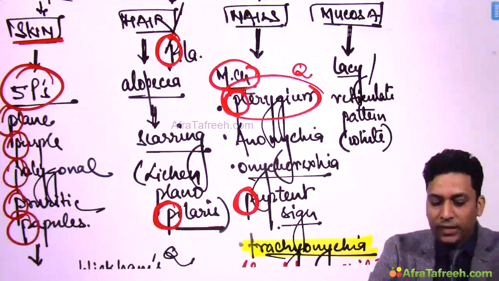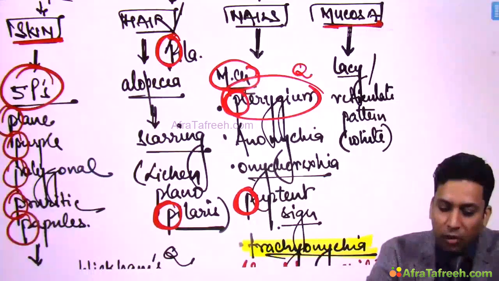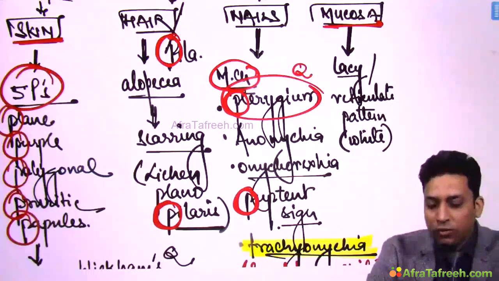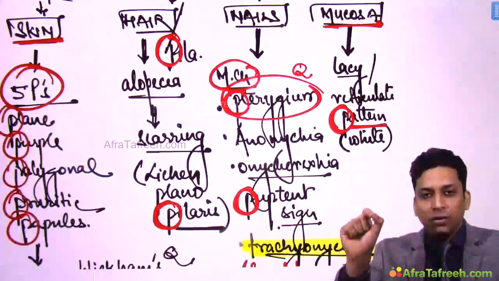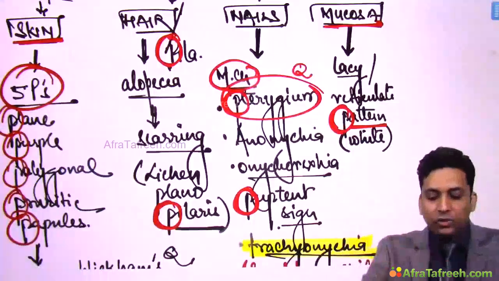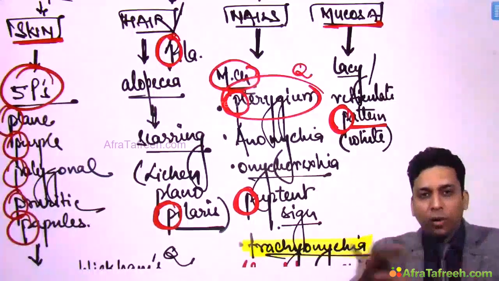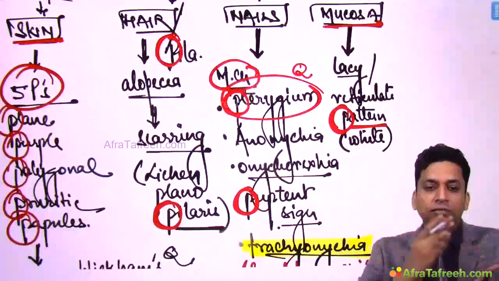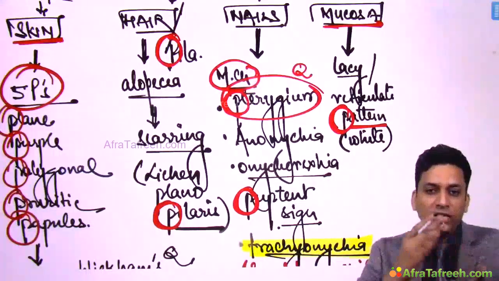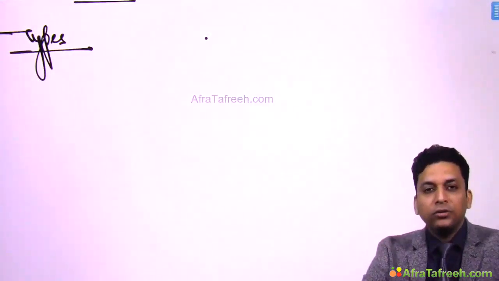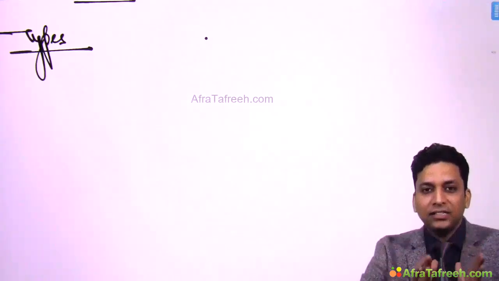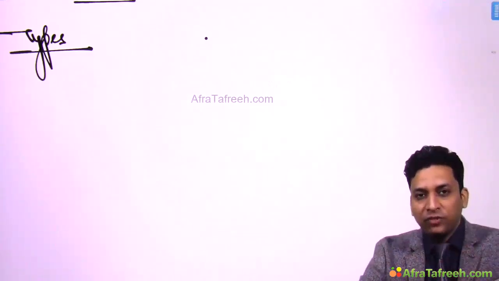Also remember pup tent sign, and mucosa also get involved, and over mucosa what you will get is a pattern, and this pattern is lacy, reticulate, white in color. Okay, so just with one alphabet P you can remember all these features, that is the features over skin, features over hair follicle, features over nails and features over mucosa. Now there are so many different types of lichen planus. We are not going to discuss all the types of lichen planus, but at least write down few important ones where different types of lesions can be seen.